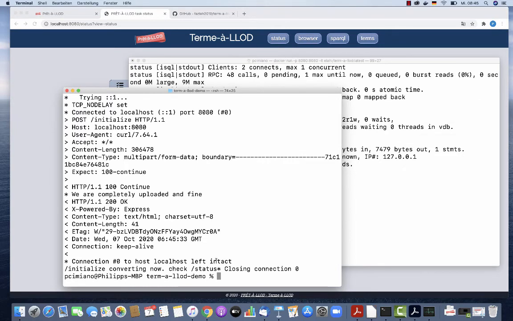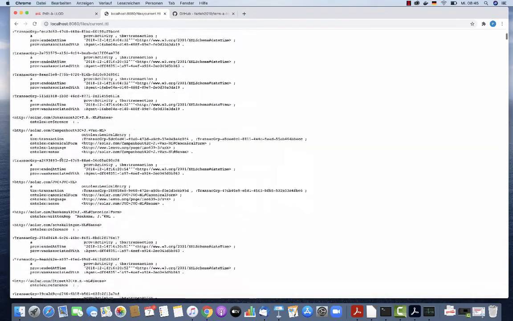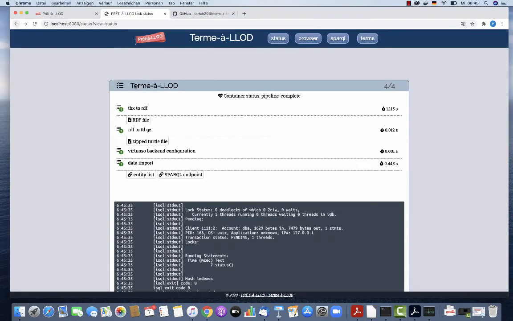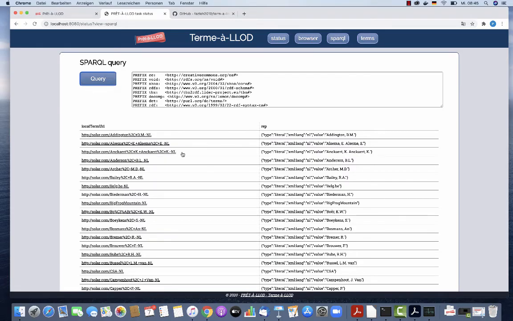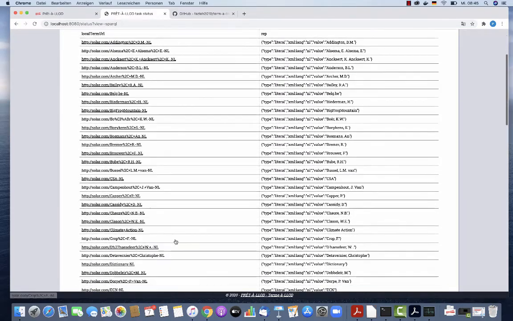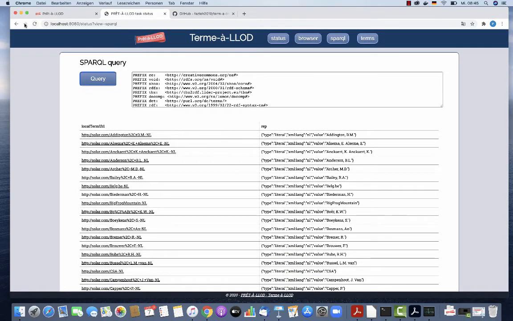Okay, so I do this, and then if I go back to the application, I will see that the terminology is there. I can basically inspect the RDF file. I can also, in principle, query the data, so I can post a query here and see all the terms that are there with their corresponding type and the written form.